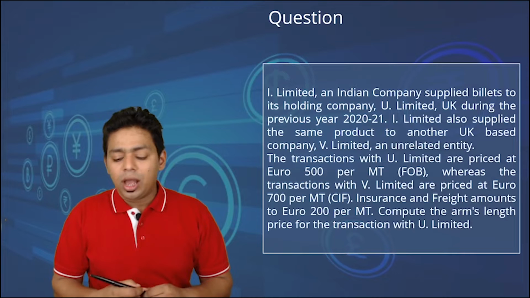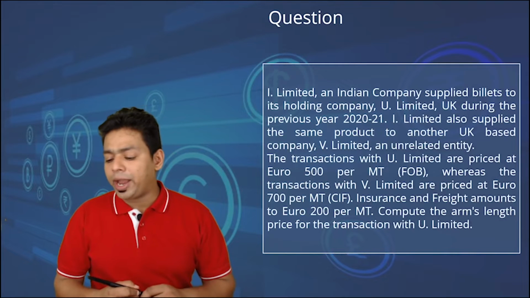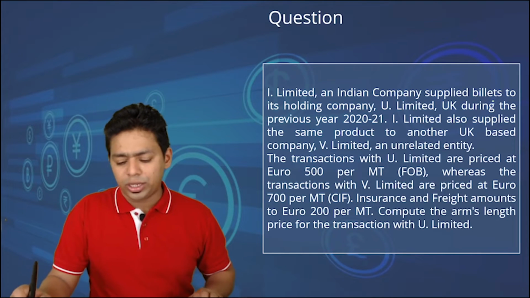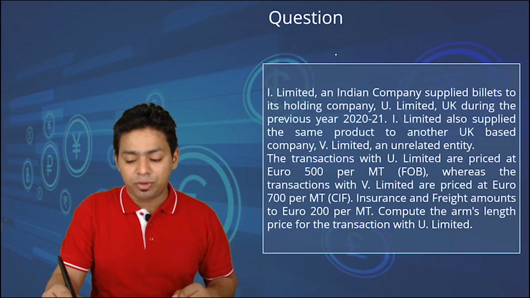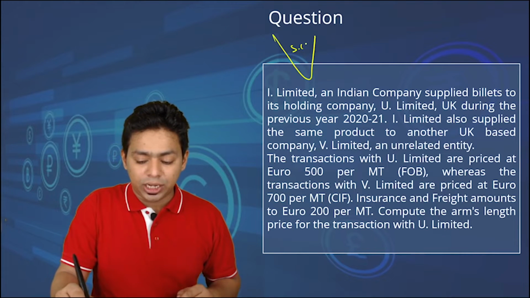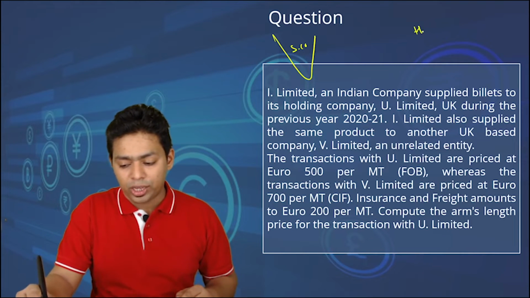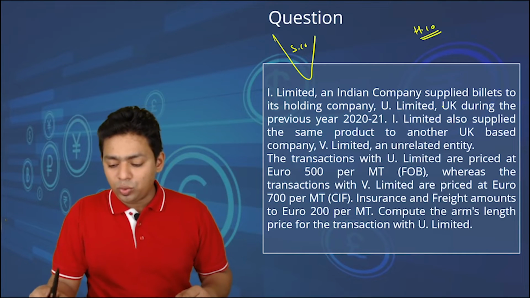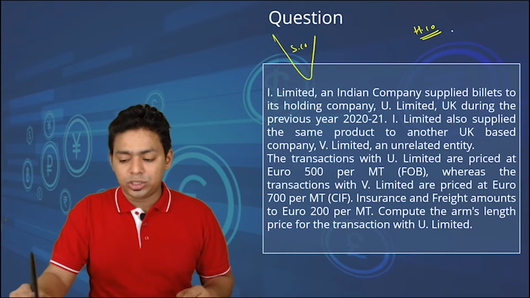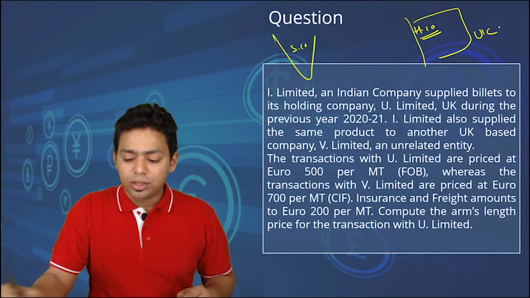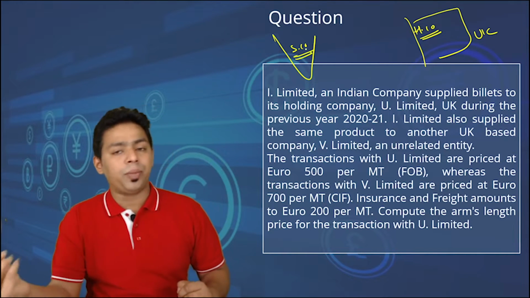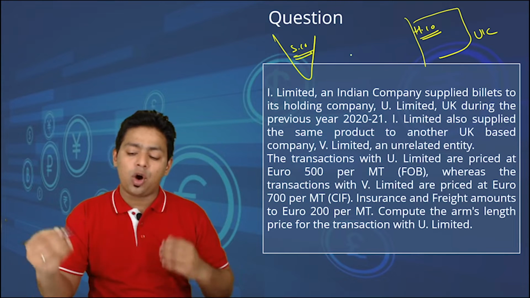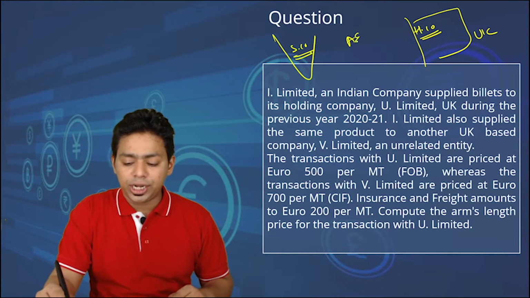The next question: I Limited, an Indian company, supplied billets, some goods, to its holding company. Now please understand, whenever India has a subsidiary company and a foreign country has the holding company, here holding company U Limited is in the UK. So in India you have a subsidiary company, in the UK you have a holding company. Obviously these are associate enterprises.